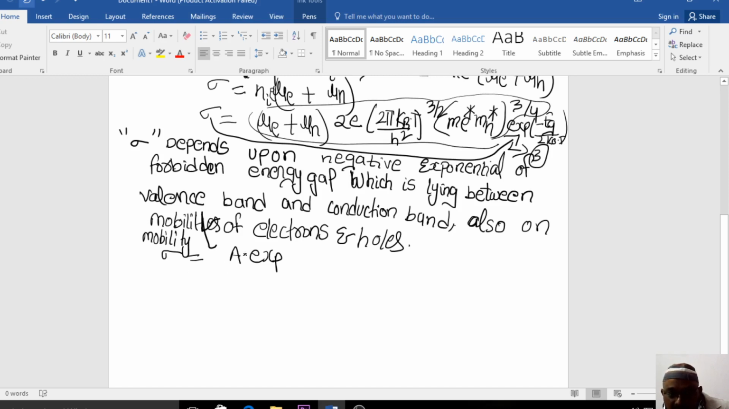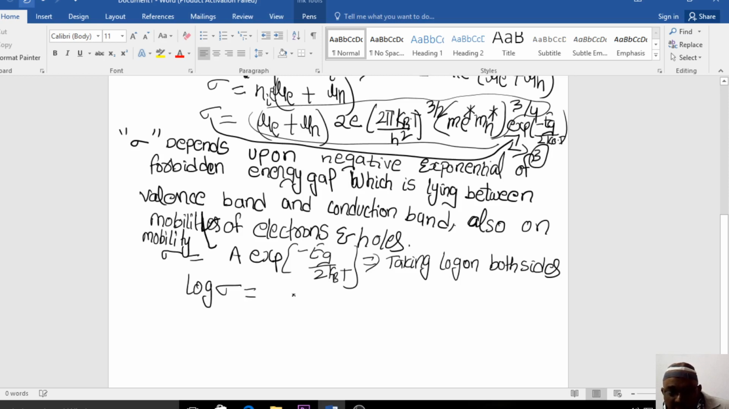So electrical conductivity can be written as A exponential of minus E suffix G by 2 kB into T. Now, if you simplify it further, taking logarithm on both sides. So when you take log on both sides, what will happen?